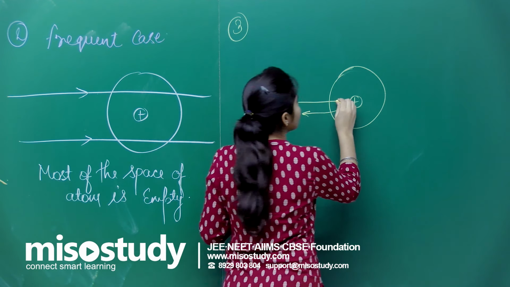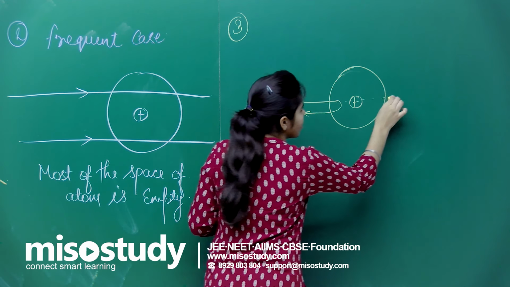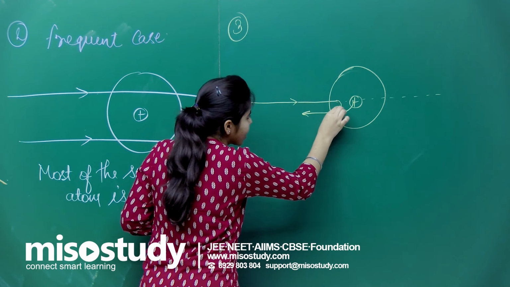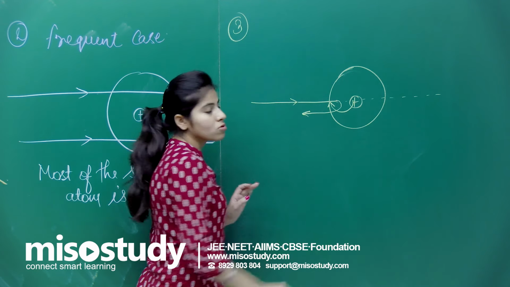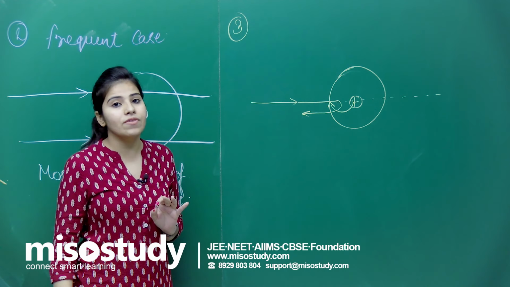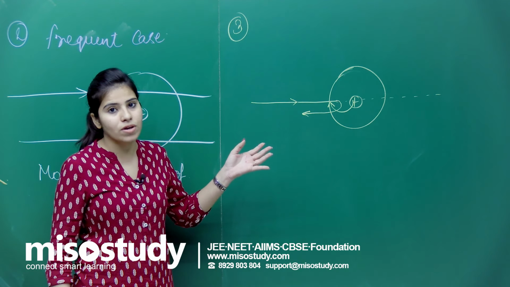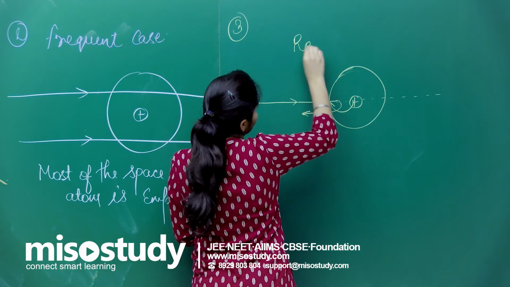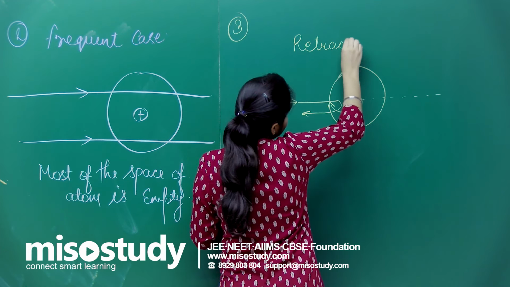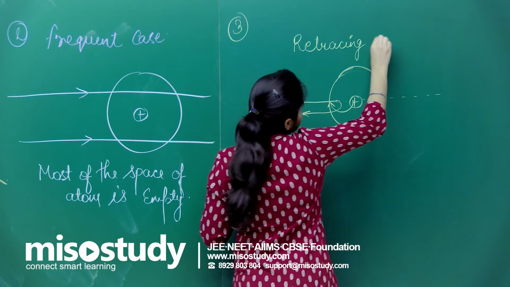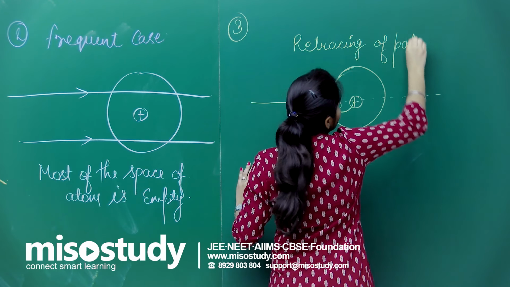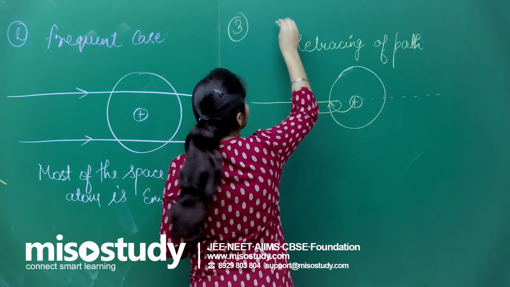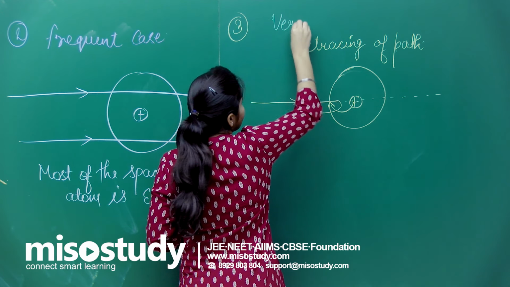The path should be like this, but instead of going straight, it has taken this form. So 180 degree deviation is taking place here, the retracing of the path, and this was a very rare case. This was not the frequent case, a very rare case.